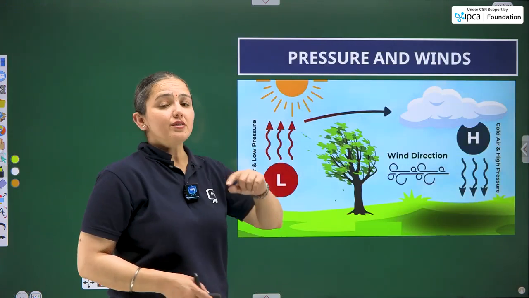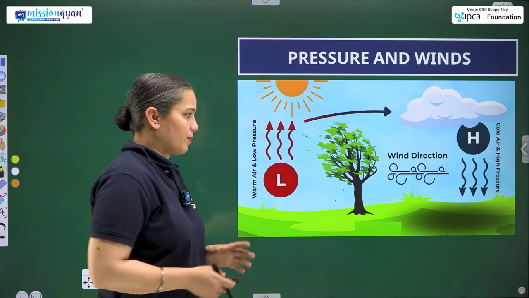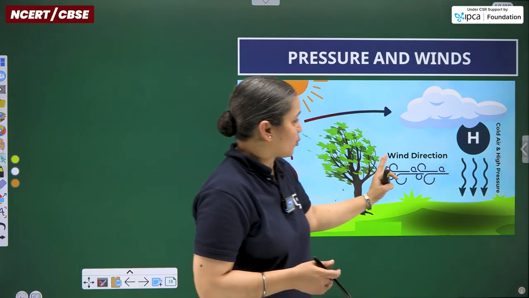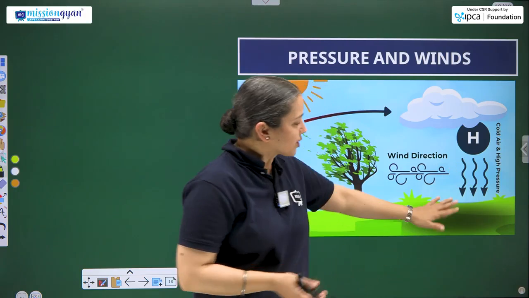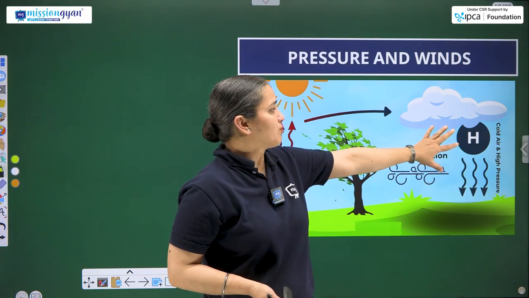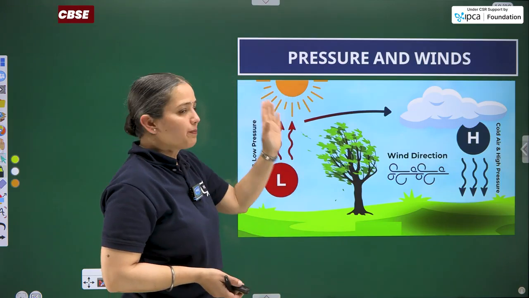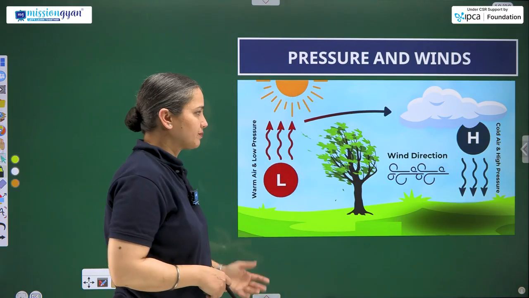Then pressure and winds are the last topic. You can see warm air and low pressure and wind direction is there. The more the heat, the more will be the evaporation, the more the condensation and cloud formation, and the more the precipitation itself.